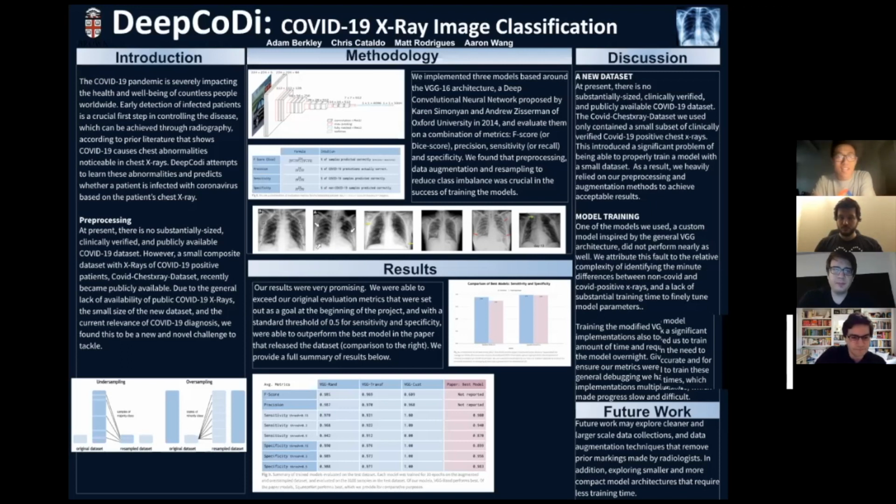Thanks, Matt. So as Matt said earlier, we evaluated the performance of 3 models. The first model is a baseline VGG16 model that is pre-trained on ImageNet. This transfer learning model is used as a feature extractor that is fed into a new classifier. And to do this, we freeze the pre-trained weights of VGG16 while training the extension layers of the classifier.